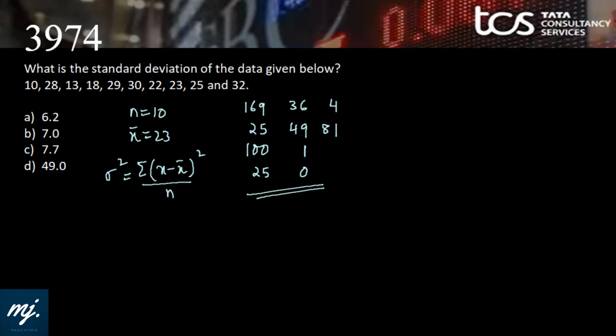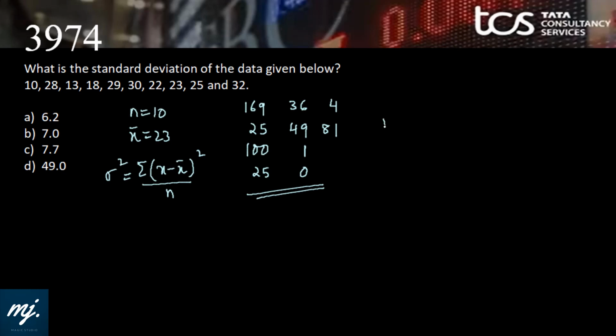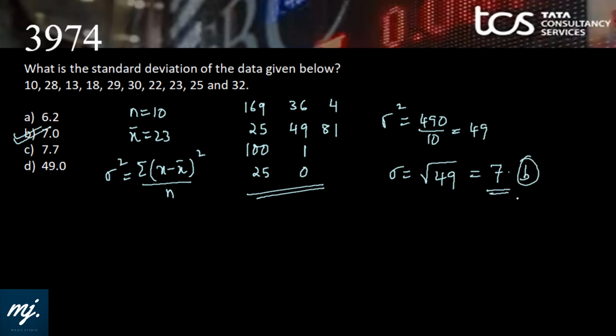So here we have got these 10 values, we need the sum of these. So we have 169 plus 25 plus 100 plus 25 plus 36 plus 49 plus 1 plus 0 plus 4 plus 81. That gives 490. Now 490 divided by 10 is 49. That means sigma square is 49 and hence sigma is root over 49, that is 7, and that we have in option B.